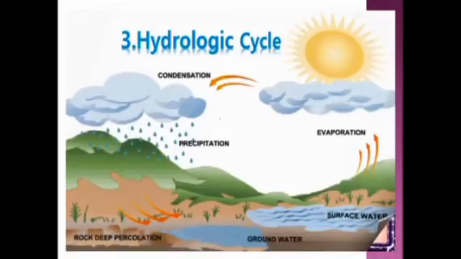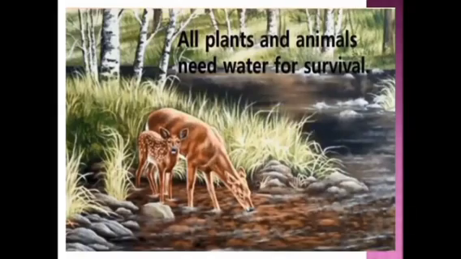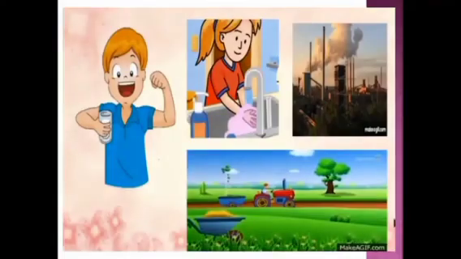Hydrologic cycle. Water is one of the most important elements on earth, without which life can't exist. All plants and animals need water for survival. Not only plants and animals, we human beings also need water for survival. Apart from drinking purpose, water is required for domestic purpose, agricultural purpose and industrial purpose.